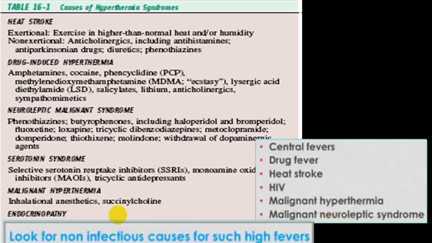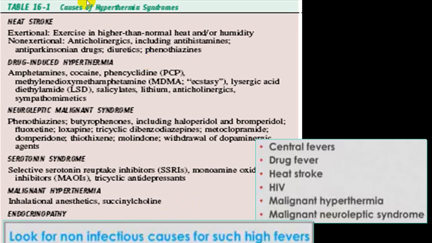So look for non-infectious cause when a person comes with a very high grade fever. These are all non-infective groups: heat stroke, drug-induced, neuroleptics, serotonin syndrome, malignant hyperthermia, and endocrine disorders. All those are non-infective pathophysiology. So always remember, and in that antipyretic will not work.